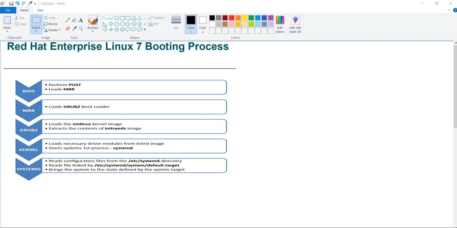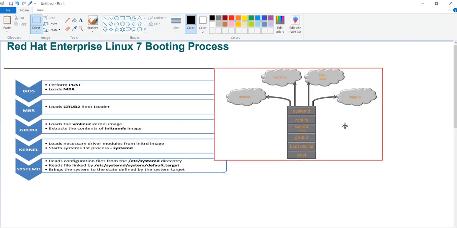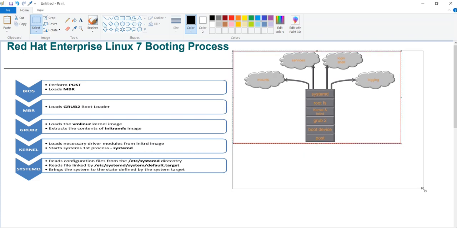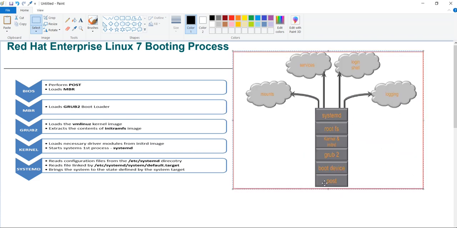I will show you one more diagram I have with me that will give you a clearer picture. Power on self-test is done as part of BIOS. Then it will find a boot device. The boot device is our MBR that is present in our bootable CD or our hard disk.